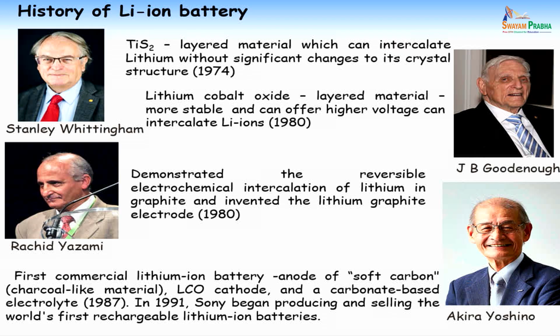So in order to get rid of that, he formulated lithiated graphite as an anode. Then Yoshino fabricated the lithium-ion battery using lithium cobalt oxide and a soft carbon. Then they improved the chemistry with graphite, and Sony began the commercialization of these batteries.